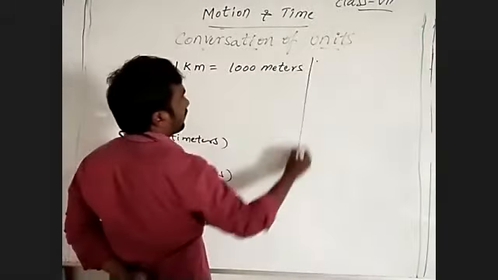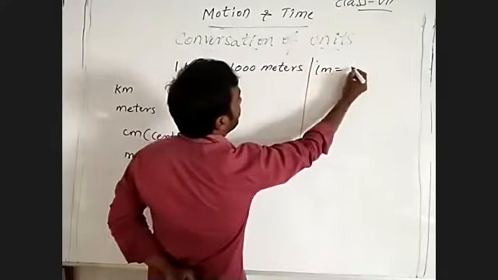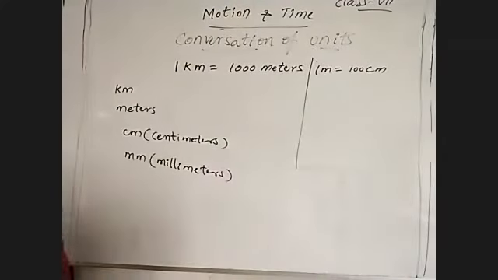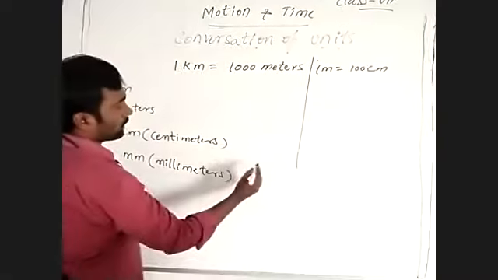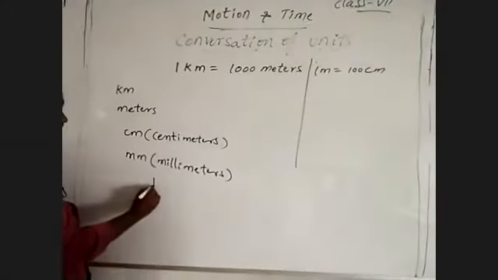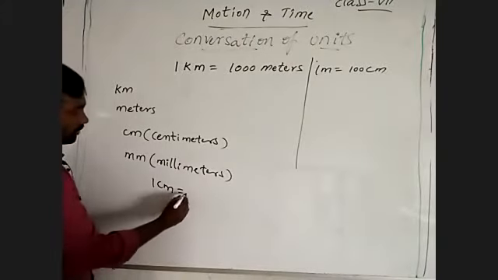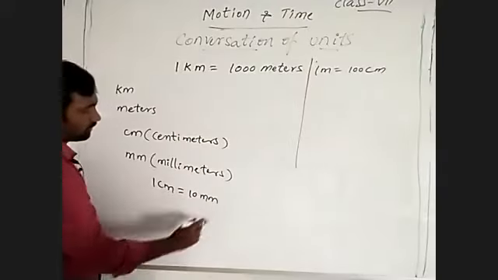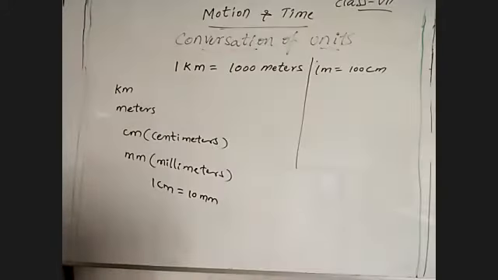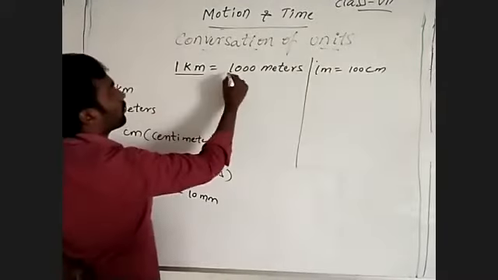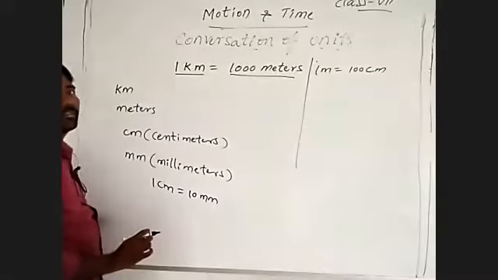1 meter is equal to 100 centimeters. 1 centimeter is equal to 10 millimeters. We know well that 1 kilometer is equal to 1000 meters. Not a problem with that.